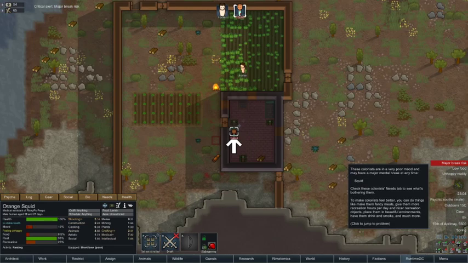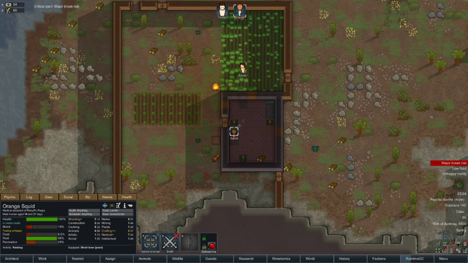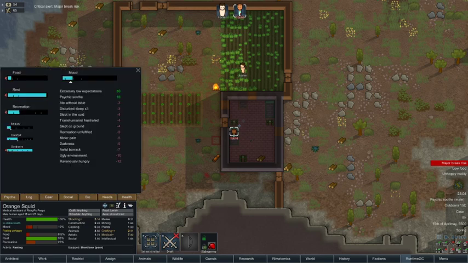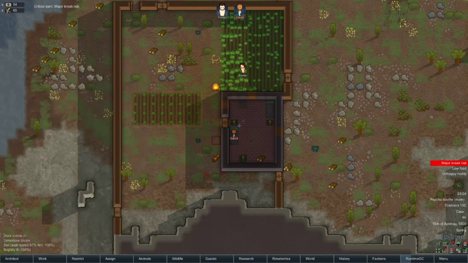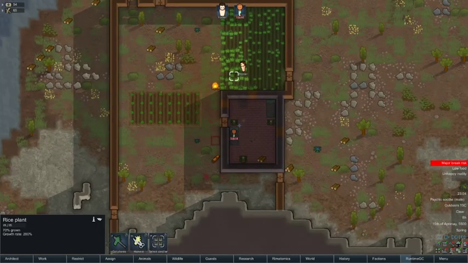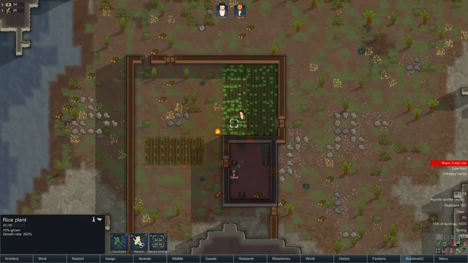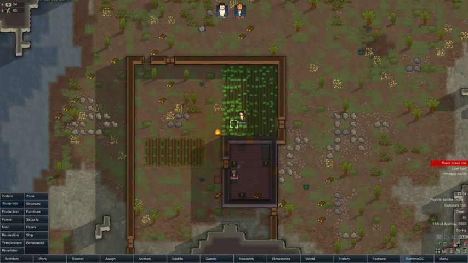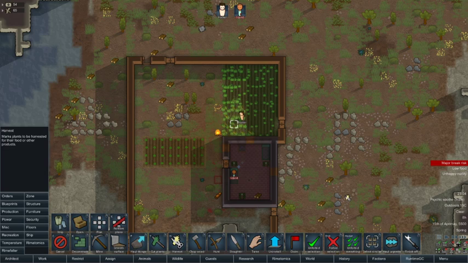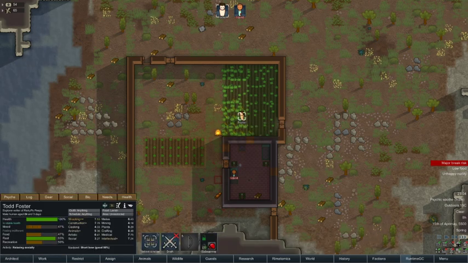Right, we've got a major break risk. So his moods have got so low. Whoa, there's loads of problems. He's ravenously hungry. So we do need to concentrate on feeding him. Now, our rice crop is ready to harvest. So if I make that Foster's priority now.